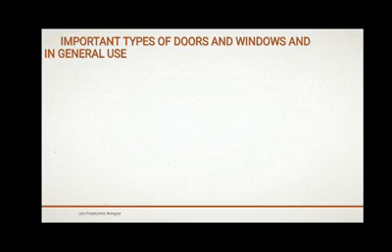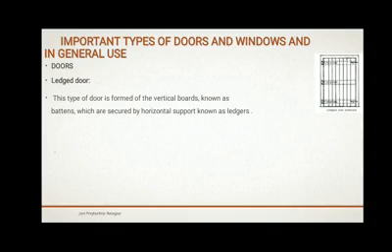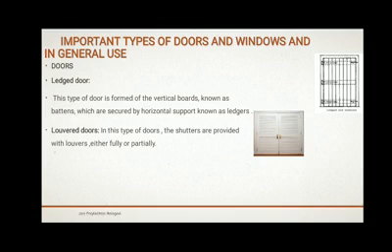Important types of doors and windows used in general. In doors, the first one is a ledged door. This type of door is formed of vertical boards known as battens, which are secured by horizontal supports known as ledgers. So in the first image you can see a ledged door. Next is the louvered door. In this type of door, shutters are provided with louvers either fully or partially. The second image is of a louvered door.